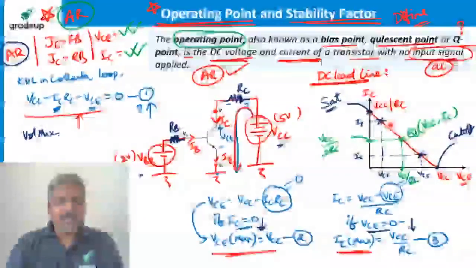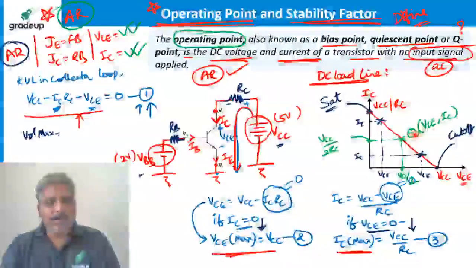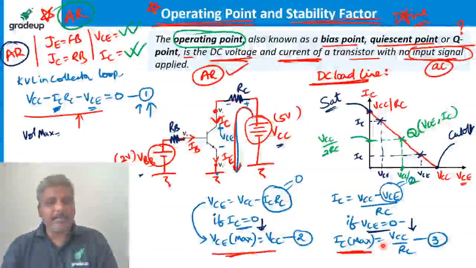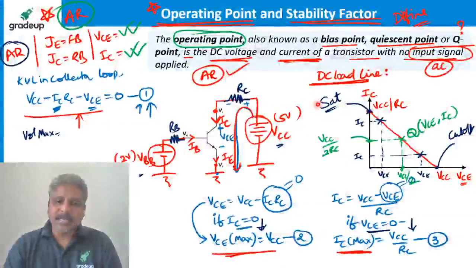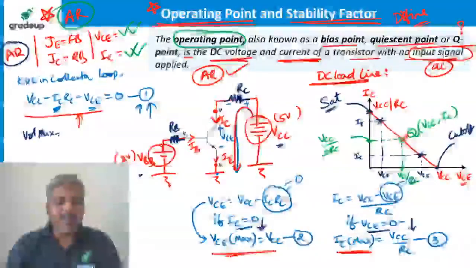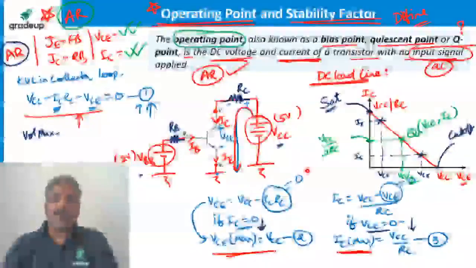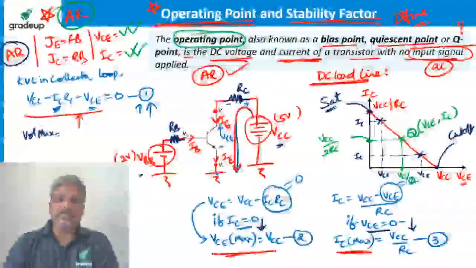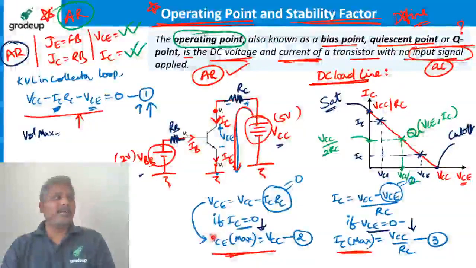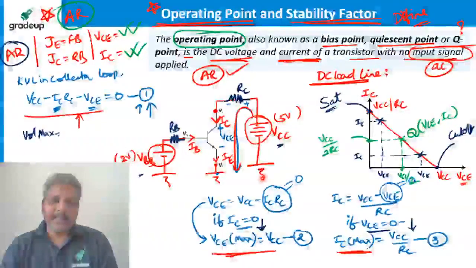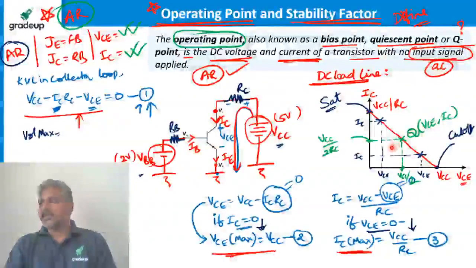How do you draw this DC load line to find the operating point? Find the maximum voltage and maximum current, then take the center point of that. Always first find the maximum voltage and current, and then take the center point of that. That is called the operating point. Why are we calling it the operating point? Because we are going to operate it as an amplifier. That's why it's called the operating point. Clear? Clear, guys? Is this clear?